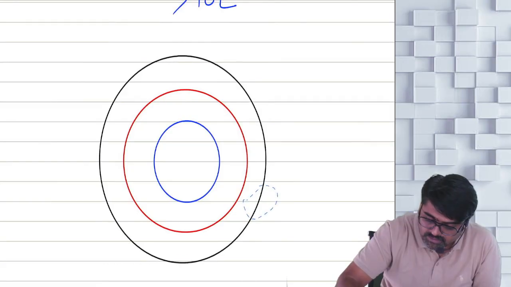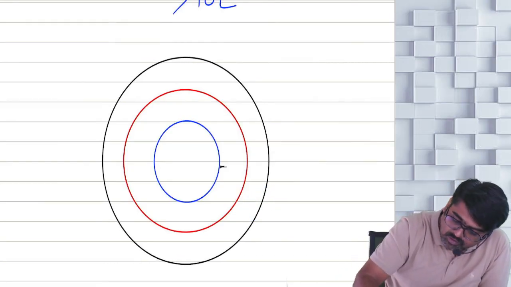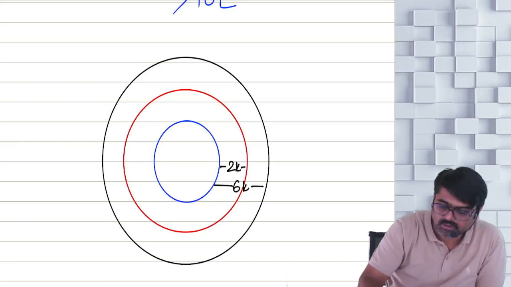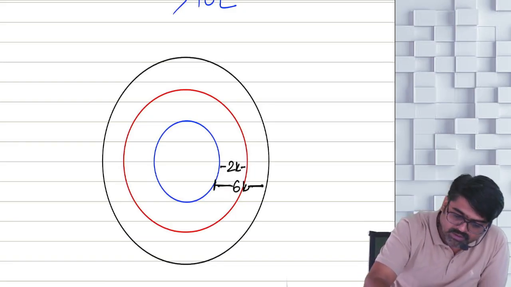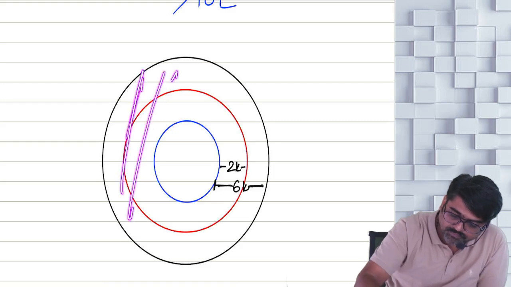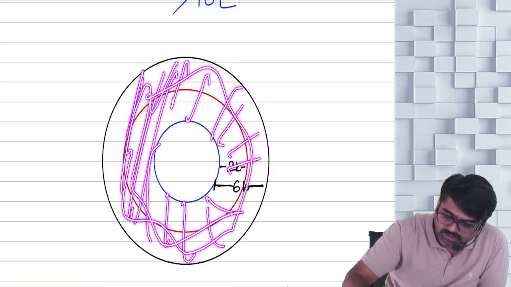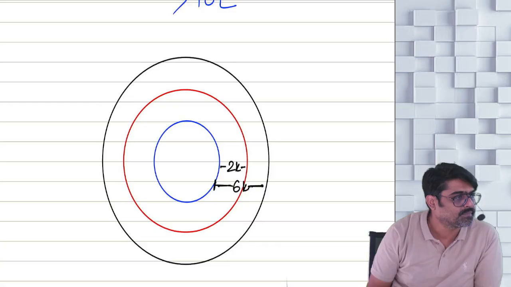Instead of 2 kilometers, I will take 6 kilometers. So this was how many kilometers? 2. And this how much? 6 kilometers. So from the local limits, I have to check 6 kilometers. Whatever land falls here, yes or no? This entire 6 kilometer radius, whatever land is falling, that is your urban land.